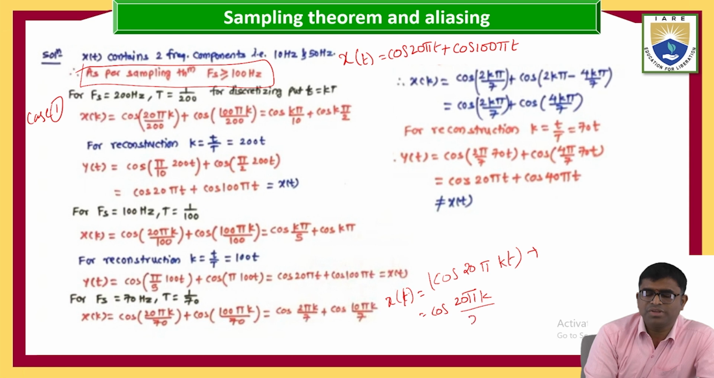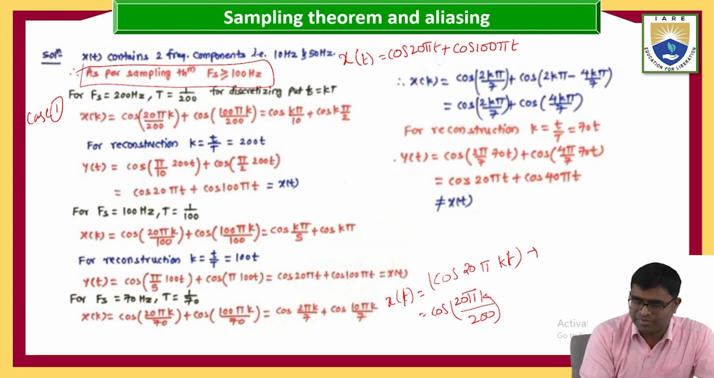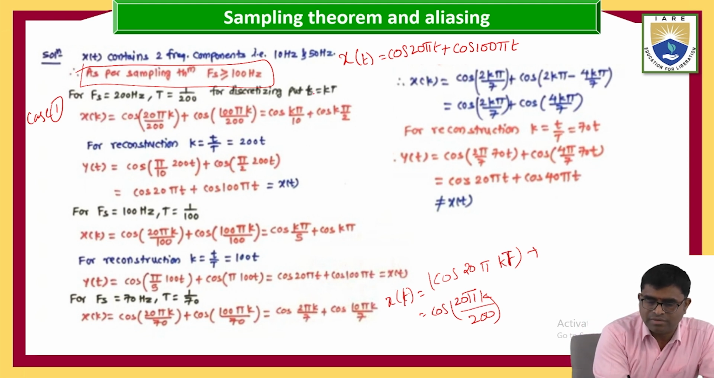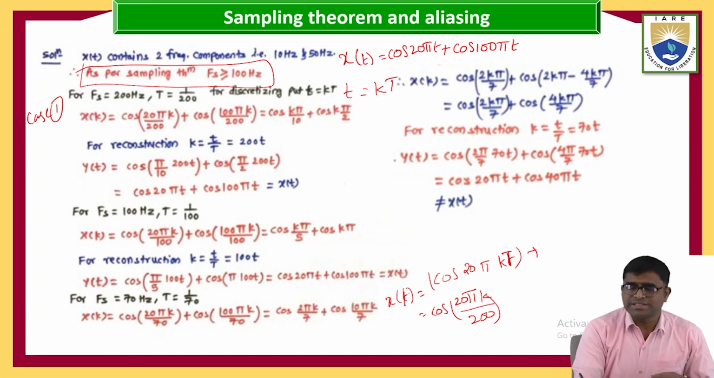Here I am putting 1 by 200. So it is capital T. Sorry, it is capital T. We are looking now at t equal to capital T when coming to discrete time. Similarly for the second part also.